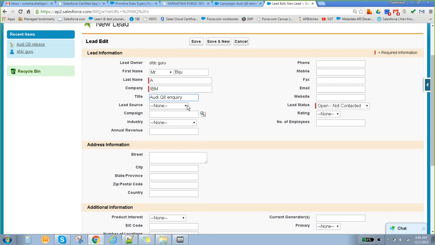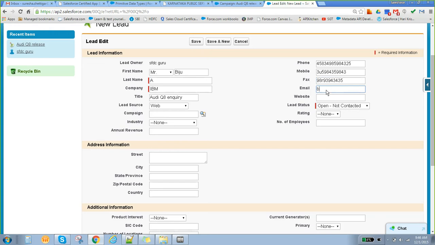Give it an inquiry. So, lead source: how did you come to know about it? From web, phone, portal, and so on. Okay, so enter your phone number, your mobile number, your fax number, and your email.